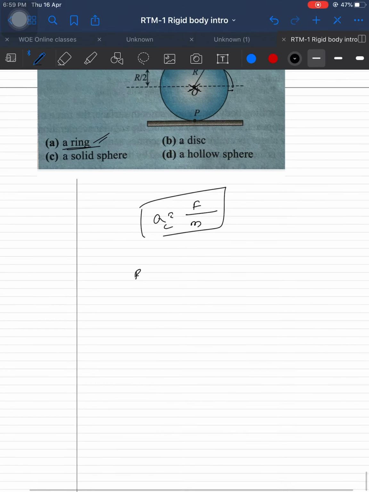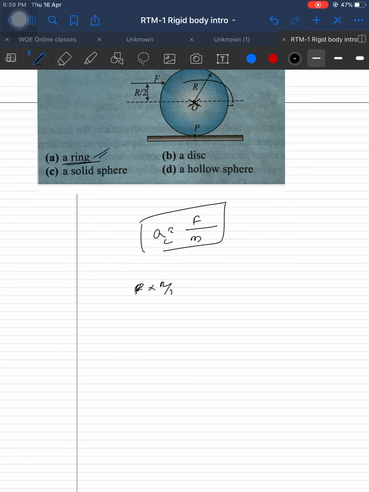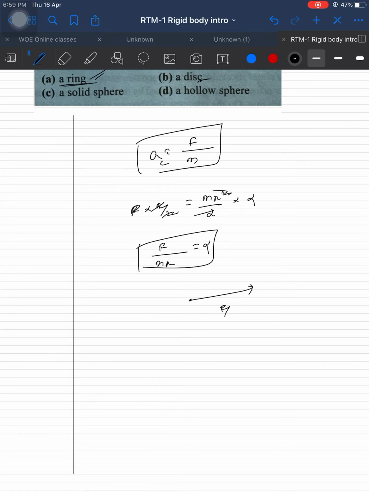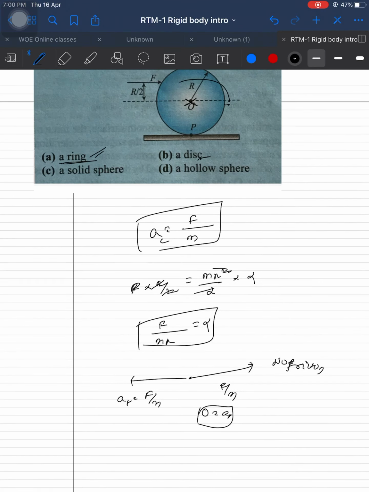Again, F into R by 2 is equal to I. For a disk, it's mr square by 2 into alpha. R square gets cancelled, 2 gets cancelled, F by m into r is alpha. So A center of mass in the forward direction is F by m, and A translation is equal to R alpha, F by m. So both get cancelled, acceleration at point P is equal to 0, there is no friction at all. No friction. Okay.